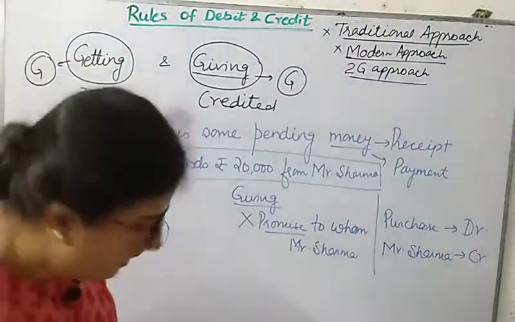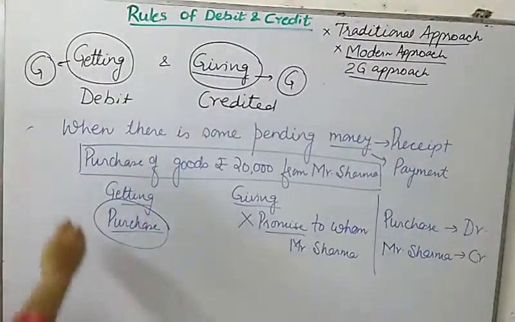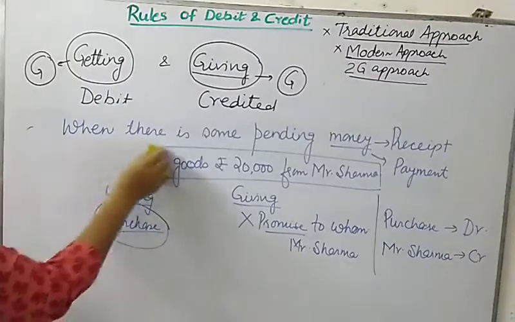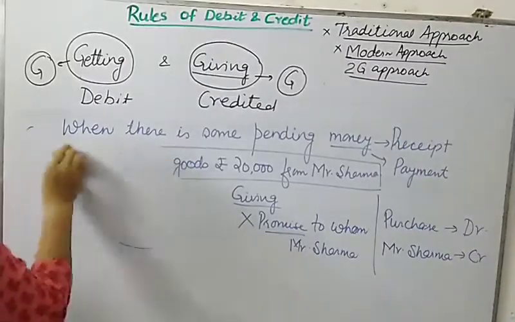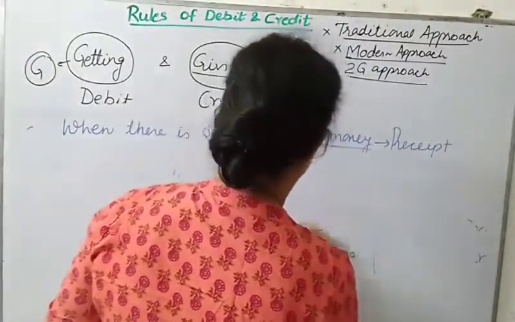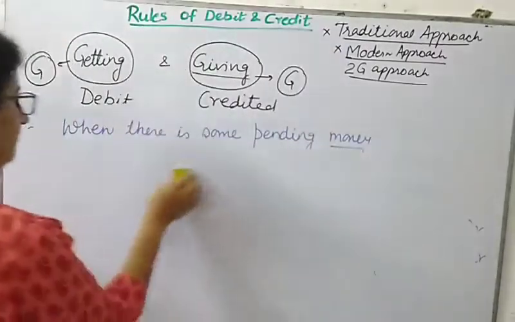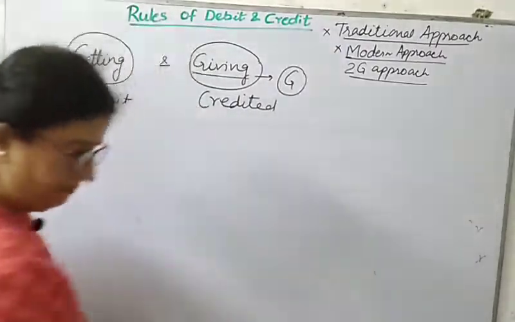Now let us see it another way around. This was the example of credit purchase, and we can take the example of credit sale also. In case of pending money or future money, when there is delay in the payment.